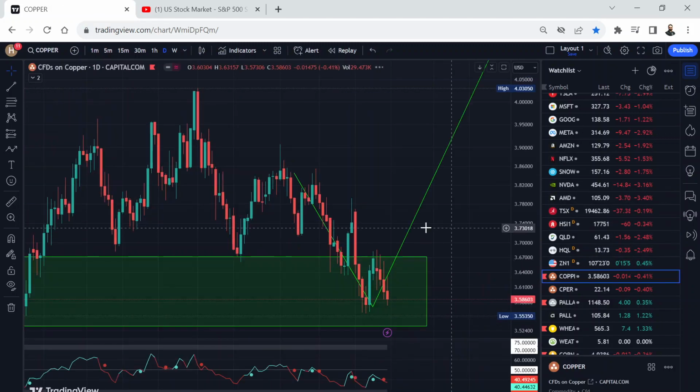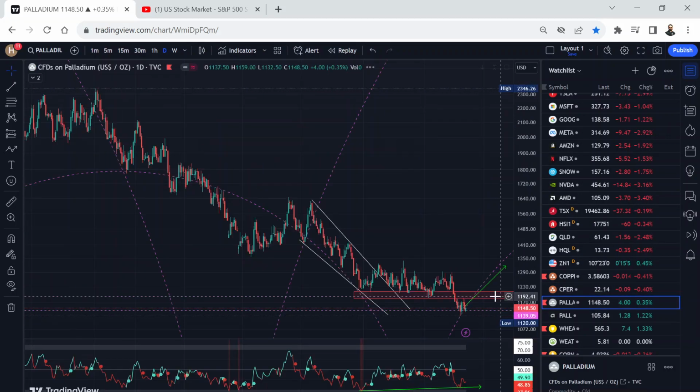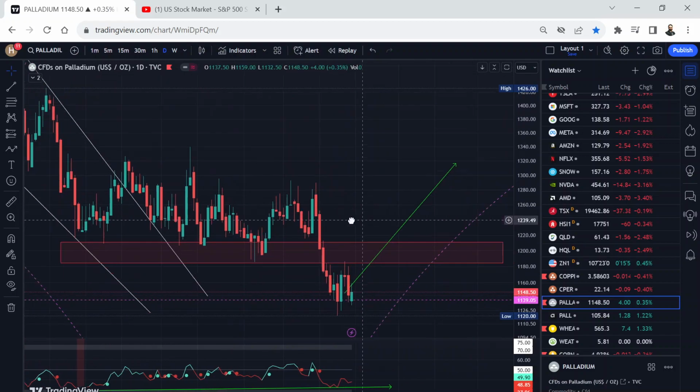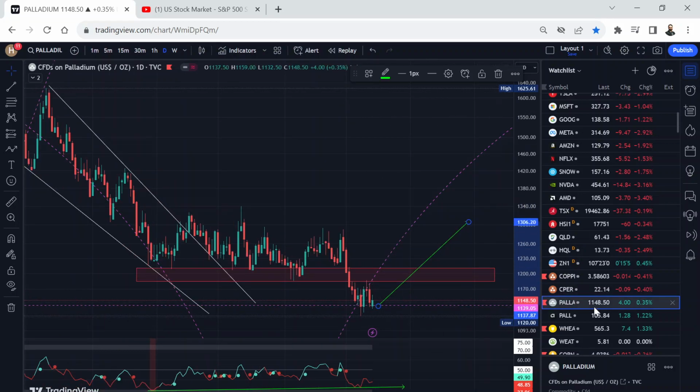All right, quickly look at commodities. Copper is in the support box, looking to bounce. Palladium finding resistance, so really want palladium to go above this resistance box around 1195. If it can, that's going to be a bullish move.